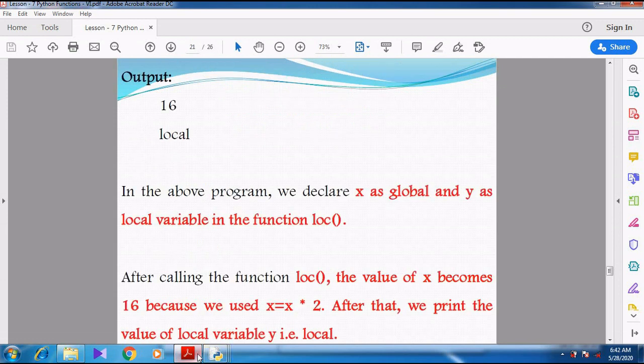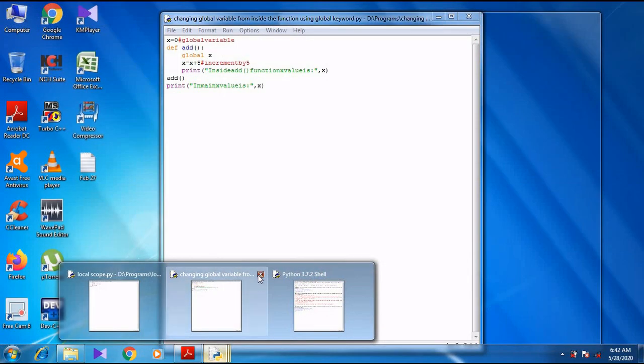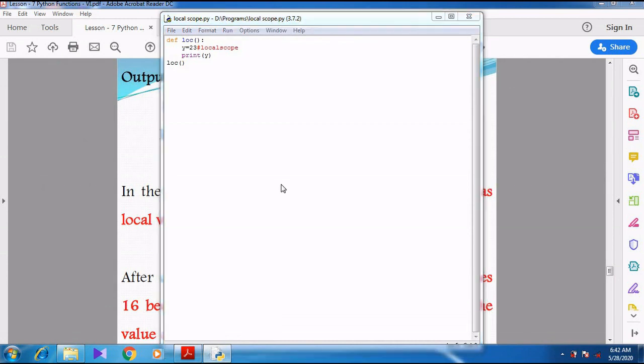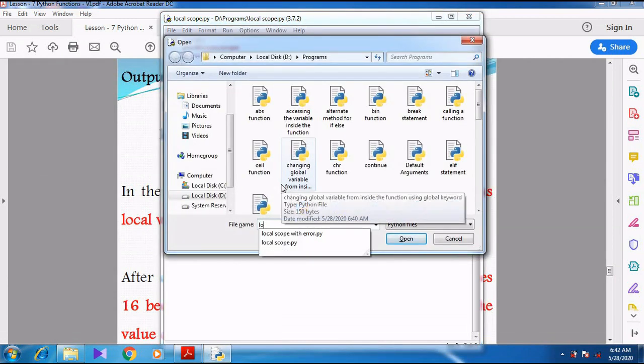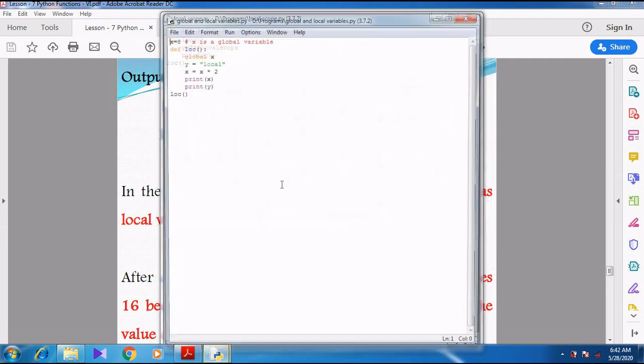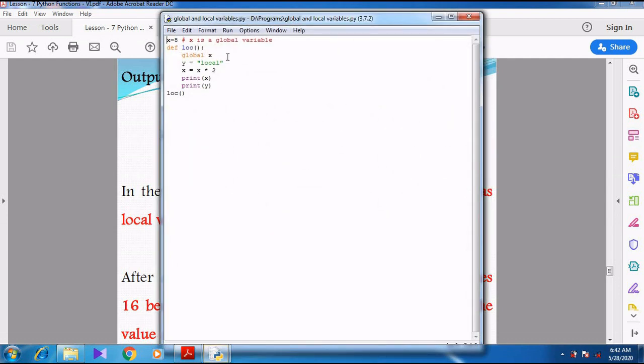Now you can see the program in a practical manner. So global and local variables. So x equal to 8 is a global variable and then y is a local variable.